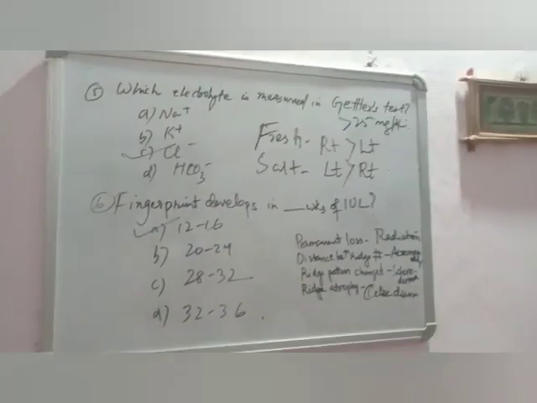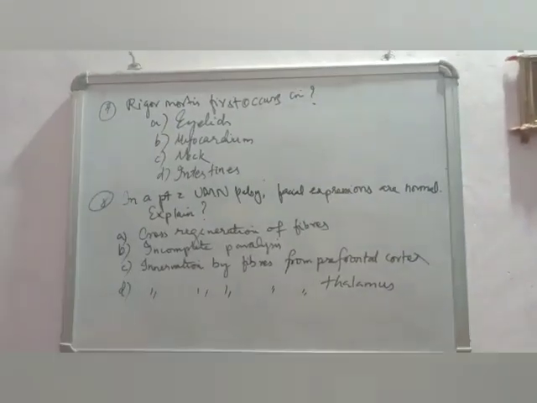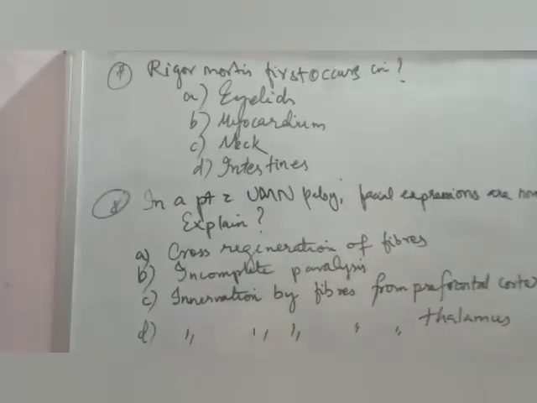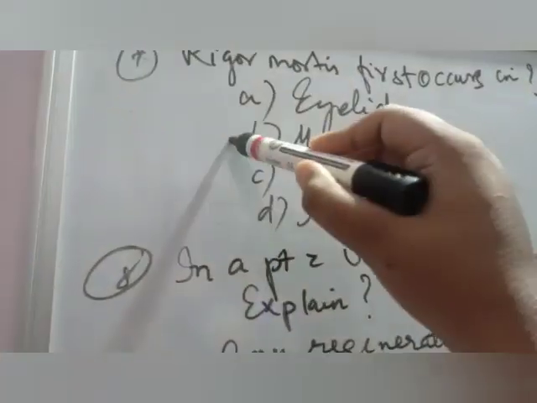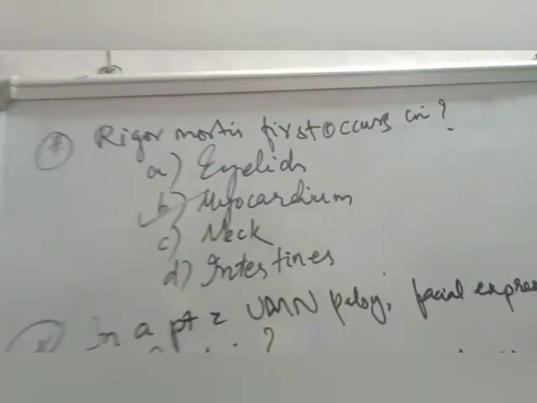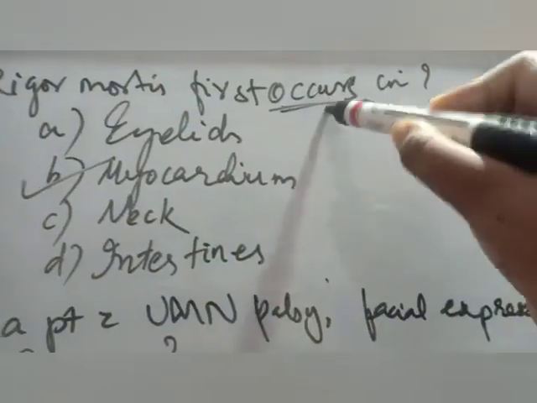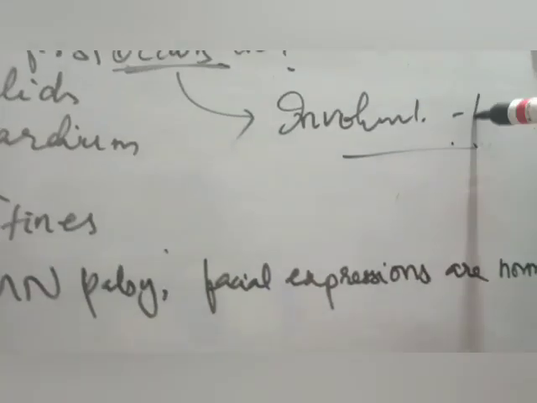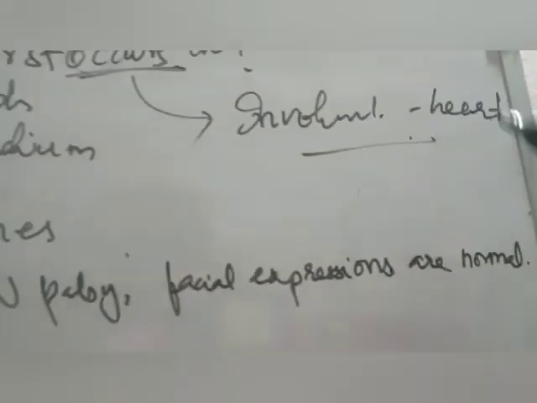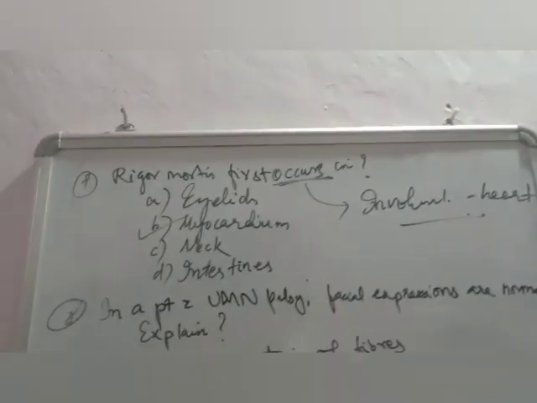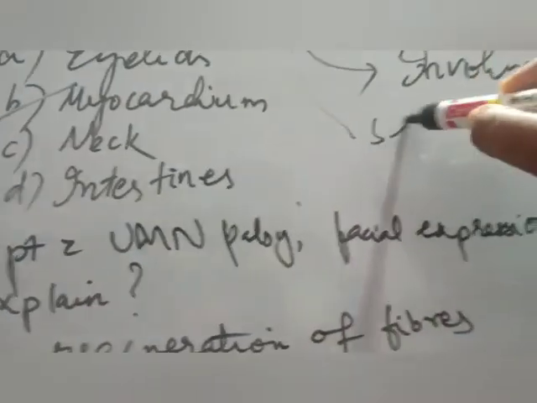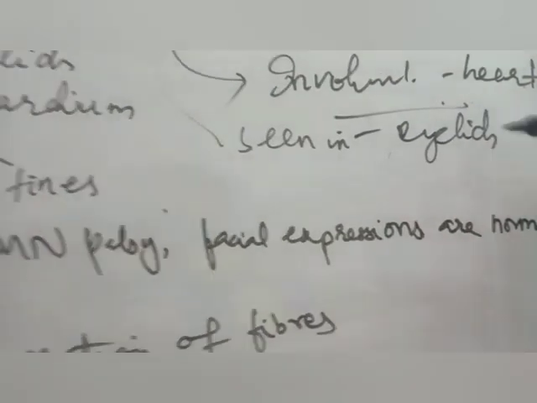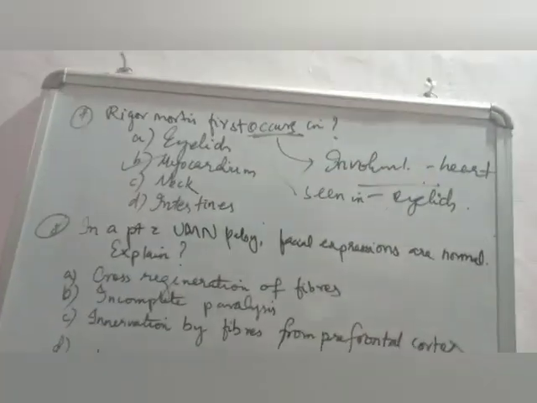Okay? Next question, question 7. Rigor mortis first occurs in eyelids, myocardium, neck and intestines. Give your answer. Answer will be myocardium. Listen, this is a tricky question. The first muscle to be affected in rigor mortis is involuntary muscle, which means the heart or myocardium. But if the question would have been rigor mortis is first seen in, you cannot see the myocardium. What you can see is the eyelid. So rigor mortis first occurs in the heart and it is first seen in eyelids.